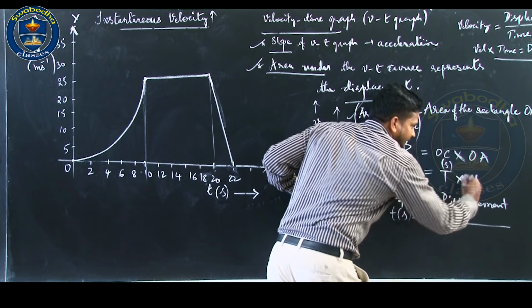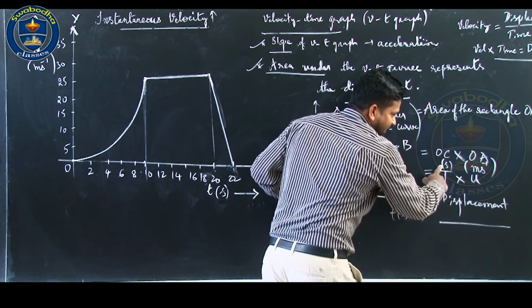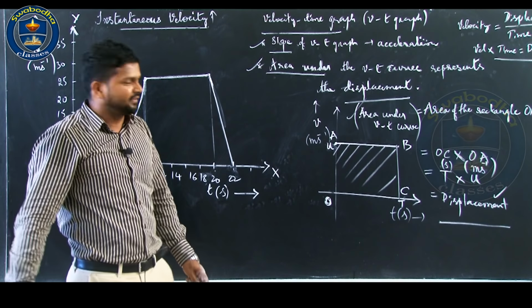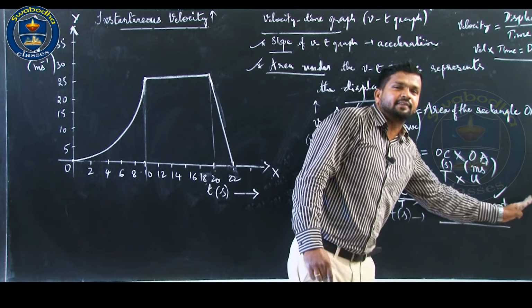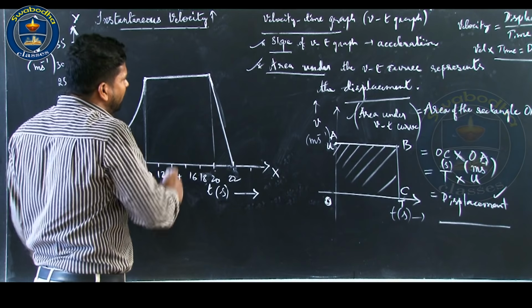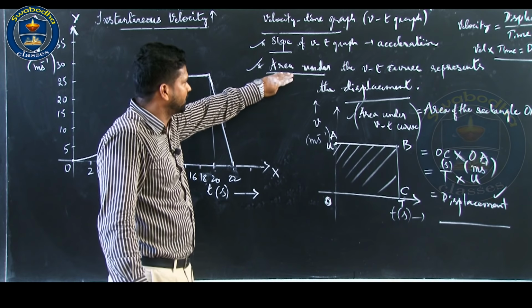This will be in seconds, this will be in meter per second, and meter per second into second will be in meter. Displacement is nothing but the distance travelled in a particular direction, measured in meter. This is not the proof; for the general proof we go for calculus.